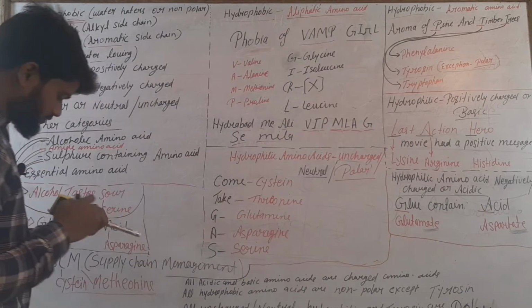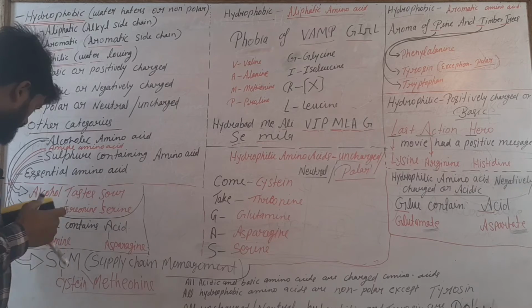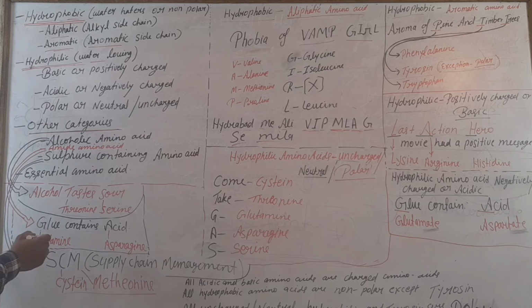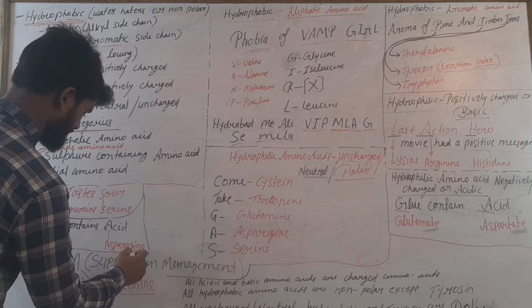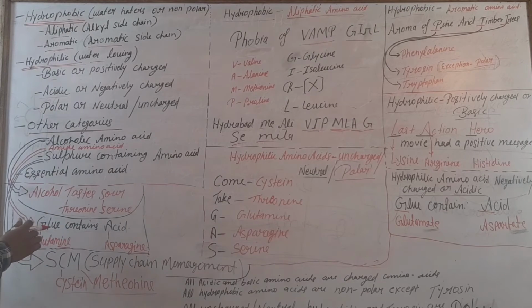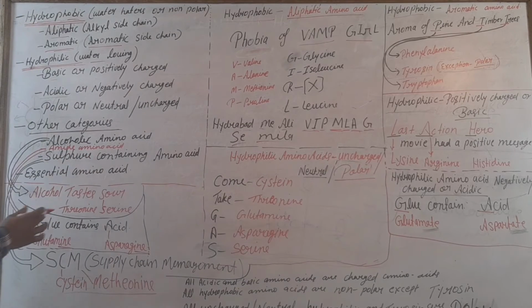It is not writing, so we have to change the marker. Okay, you can see glutamine and asparagine here, and glutamate and aspartate here. So here is the amide group. Are you getting my point?